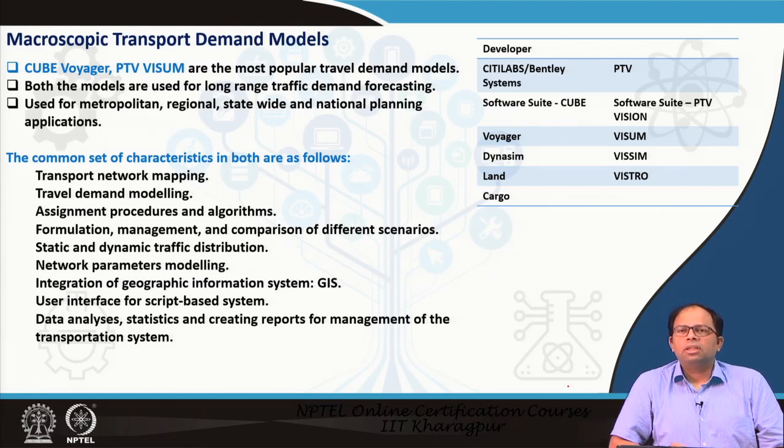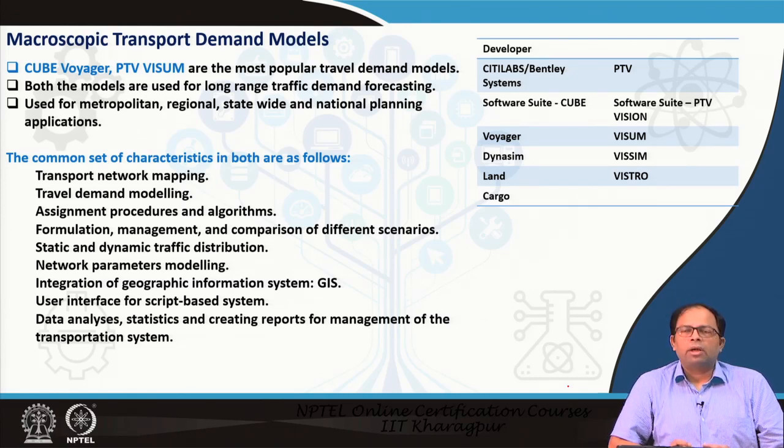And once the basic model is done, then we can test certain policies. For example, there was a case a few months back when the pollution level exceeded limits in many parts of the country, and there were some recommendations to test the effect of having an odd and even rule for passenger transport.